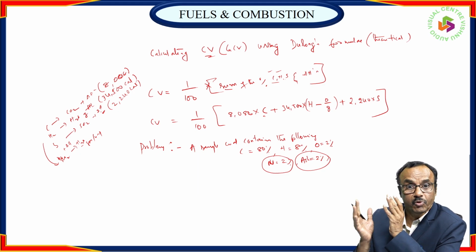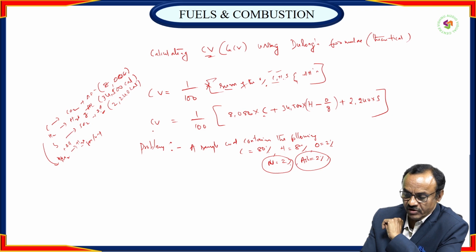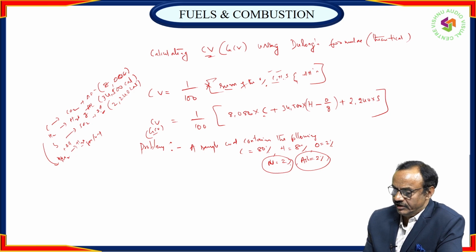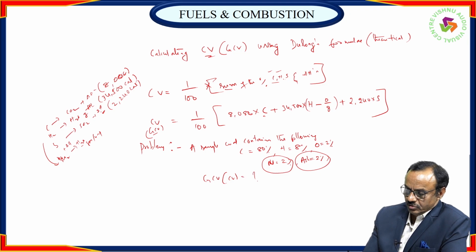We are calculating the total amount of heat liberated. CV means gross calorific value, or the total amount of heat. So neglect the ash. Your question is to calculate the gross calorific value CV using that formula, and also the net calorific value.